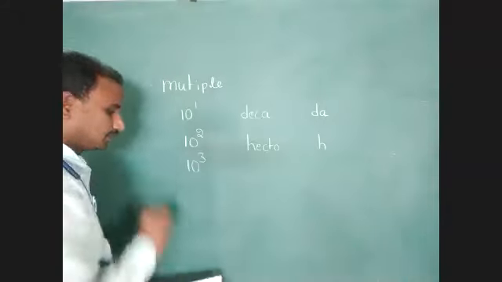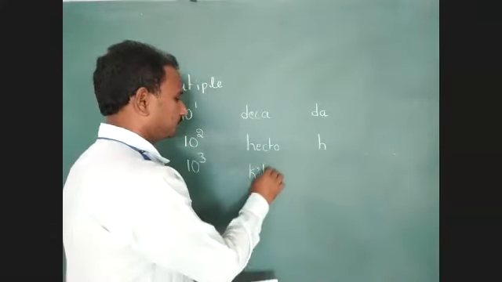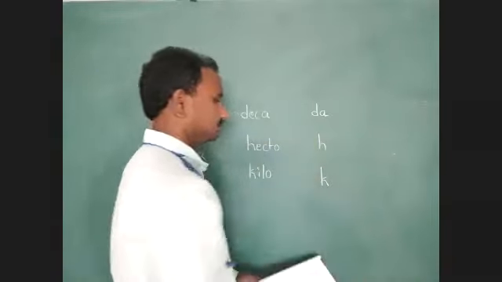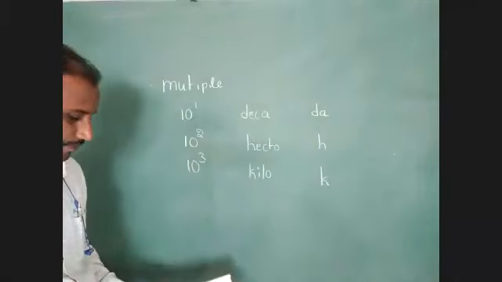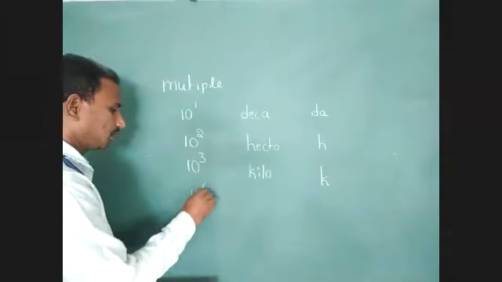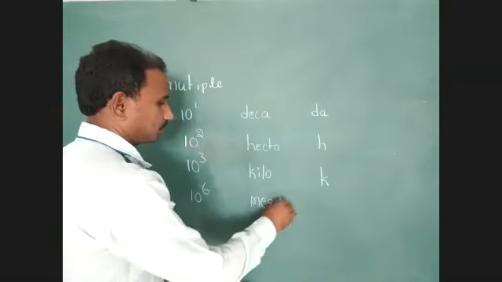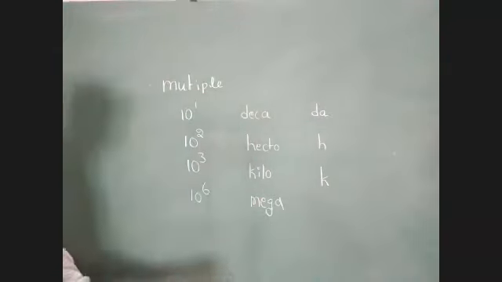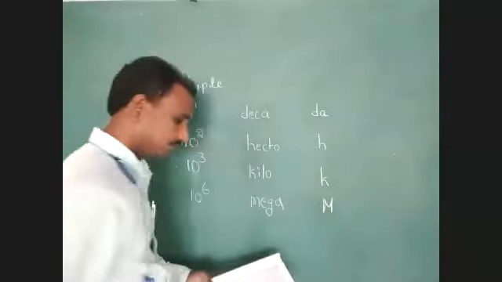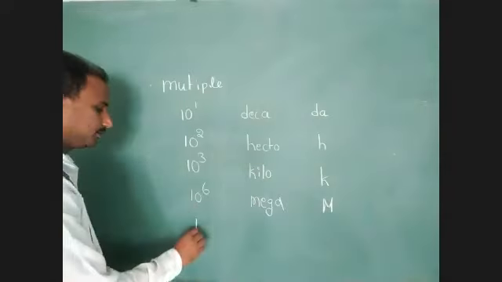Next one, 10 to the power of 3 means kilo. Symbol capital K. Next one, 10 to the power of 6 is mega. Symbol capital letter M.